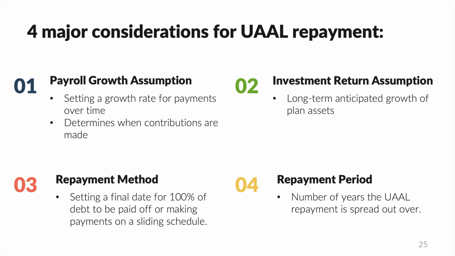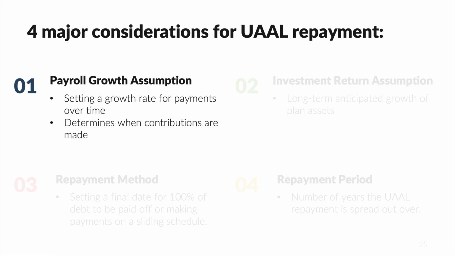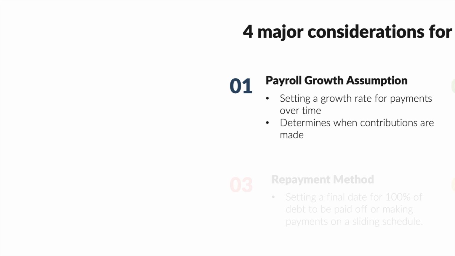There are four major considerations in repayment of planned debt. We are going to focus in this segment on the payroll growth assumption. This assumption is the estimated rate that your employee payroll cost is expected to grow on an annual basis. It directly determines how much an employer is expected to contribute and when that contribution is expected to occur.